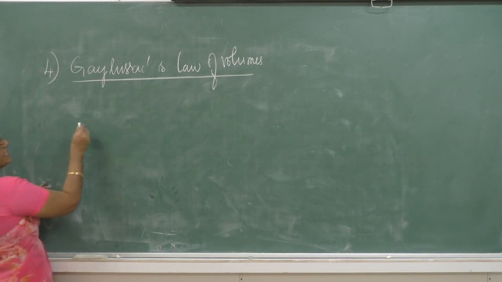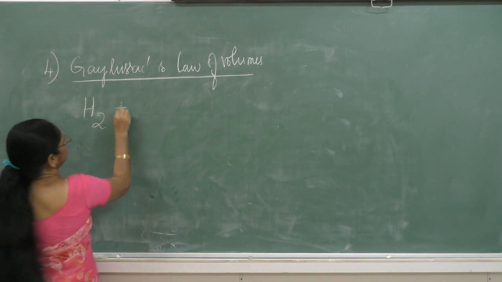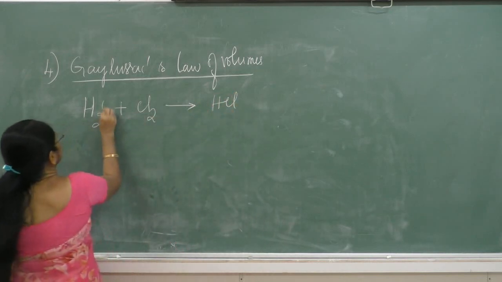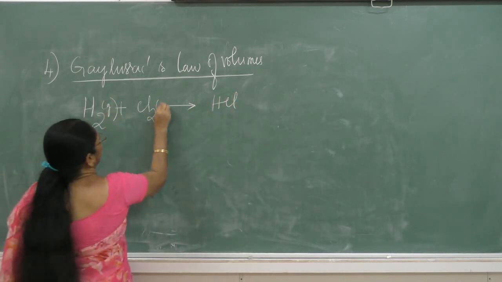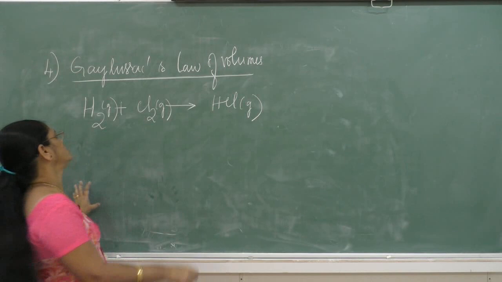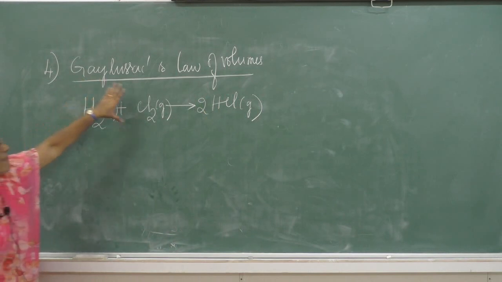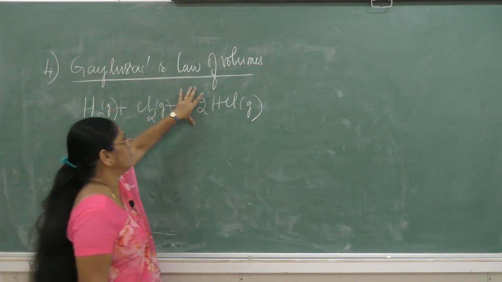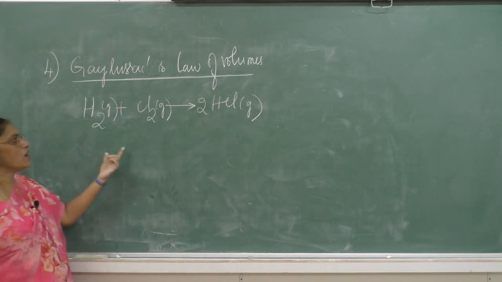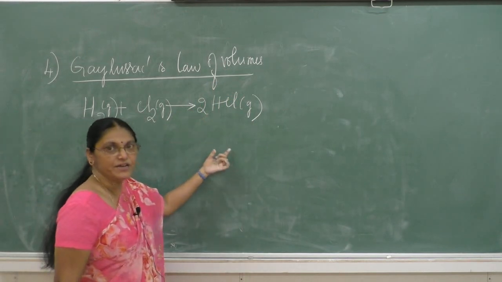Now, let us consider the example of the formation of hydrogen chloride. H2 plus Cl2 gives HCl. Hydrogen is in gaseous state, chlorine is also in gaseous state, and hydrogen chloride is also in gaseous state. Hydrogen combines with chlorine and forms hydrogen chloride. Now take the ratios of volumes of the individual reactants and products.